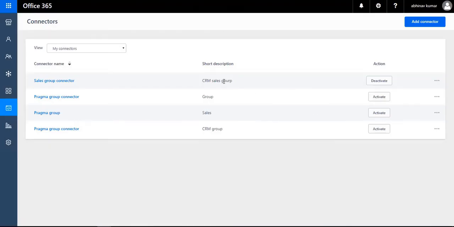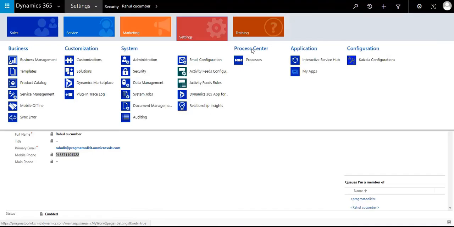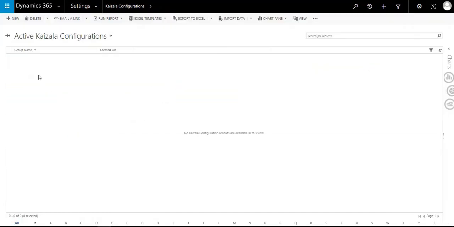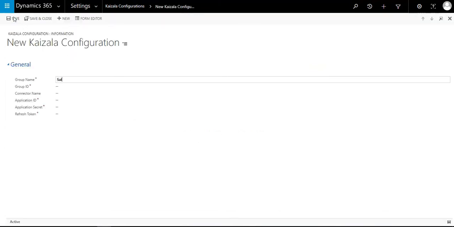I just created this sales group connector, so open it. This is how it looks, the sales group connector which I just recently created. These are some of the connector secret, connection ID, and the name of the connector. So go to the configuration and click on new. These are the fields which we are going to fill here. Give the name, I'm giving sales group here, which you can set to anything.